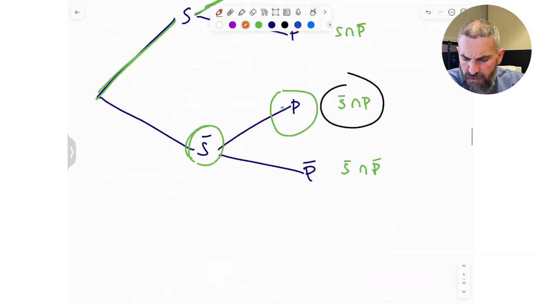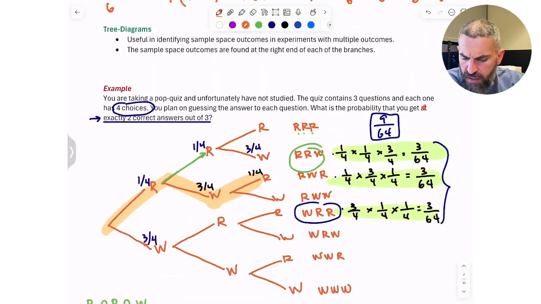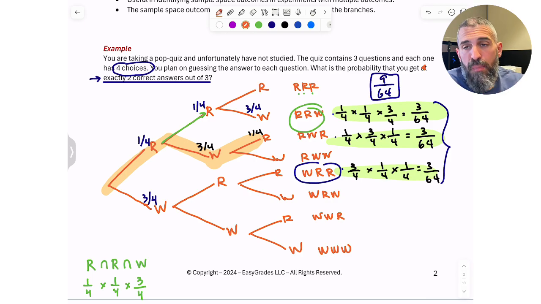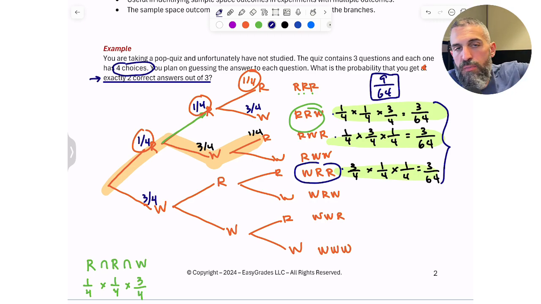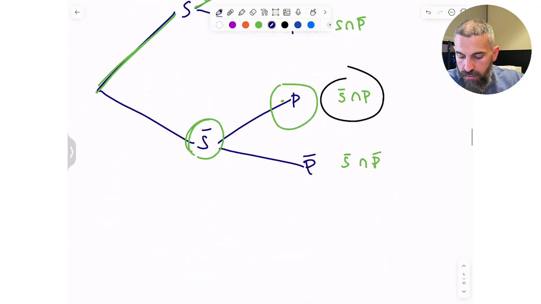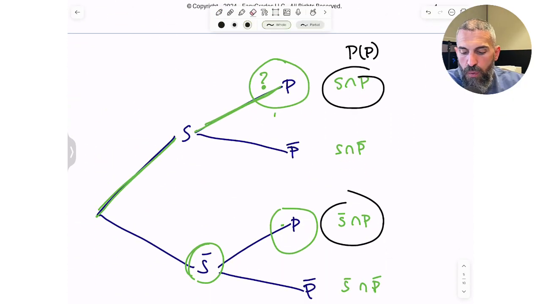And if I go back to that first tree diagram we did, since these were independent events, the probability never changed. You saw the probability of getting the right answer stayed 1/4 every time because in this context they were independent, right? If you get the first one right, it's not going to change the probability of you getting the next one right because you were guessing anyways. Now, it's not always the case. Other situations, like this one, won't necessarily be the same.